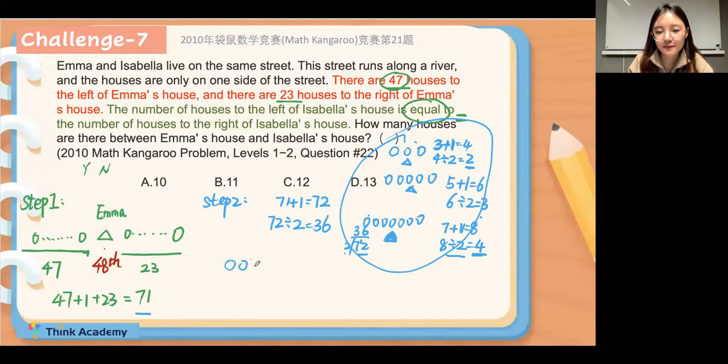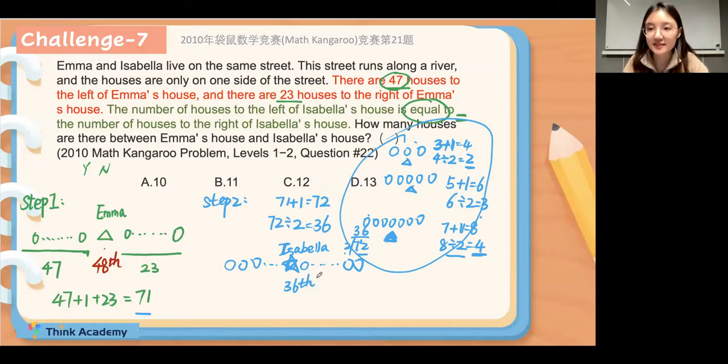So it means there are lots of houses here, right? And for the middle one, we will use a star. Let's use a star to represent Isabella's house. Isabella, okay. So it will be the 36.